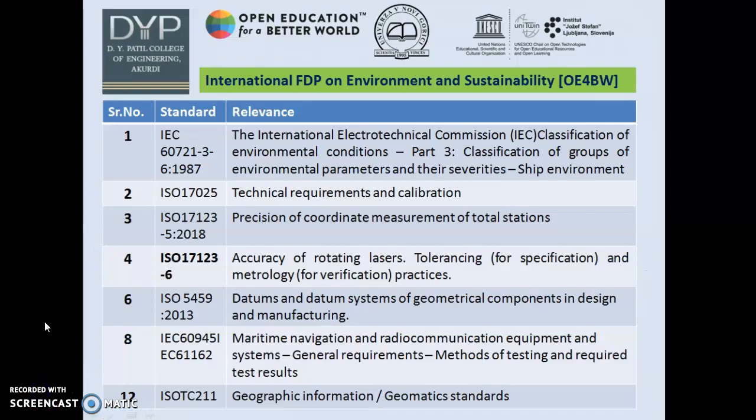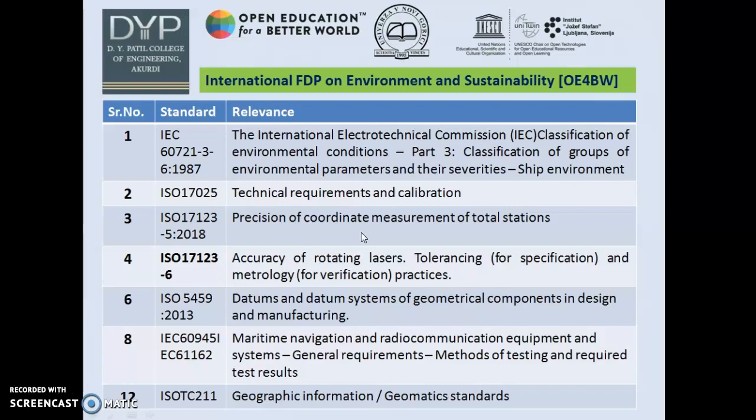Here are the glimpses of the standards that I have presented. The first one is IEC 60721, 1987. It gives relevance to the International Electrotechnical Commission classification of environmental conditions. It also deals with classification of groups of environmental parameters and their severities, particularly in ship environment.